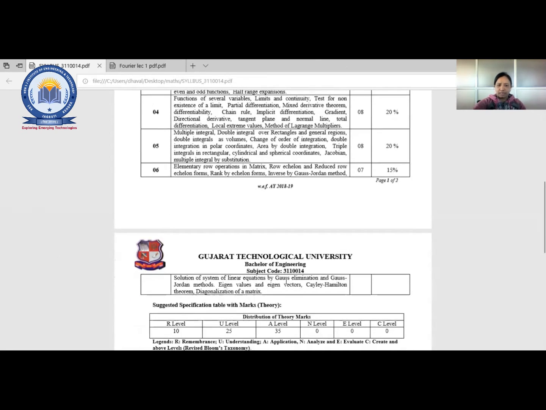So this is just a syllabus. Credit is 5, total marks is 100. Fine. And you know that in many subjects you have gone through the grading system, right? GTU is following grading system. So whatever the marks will be, that will be converted into grade. Same thing will be applied for maths also, right? Just marking systems are different for each subject.